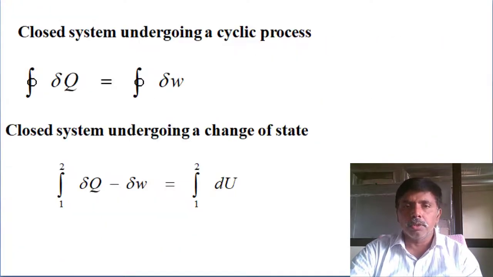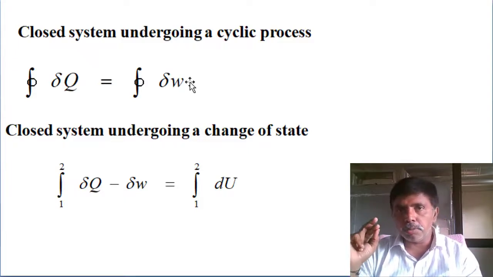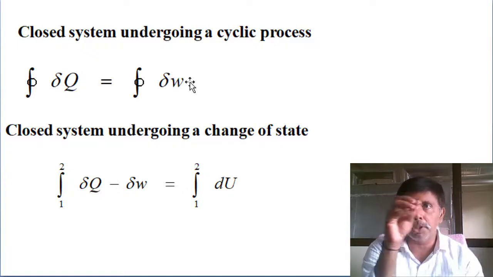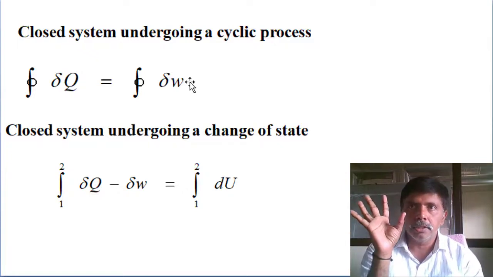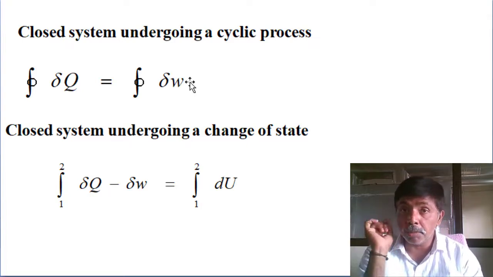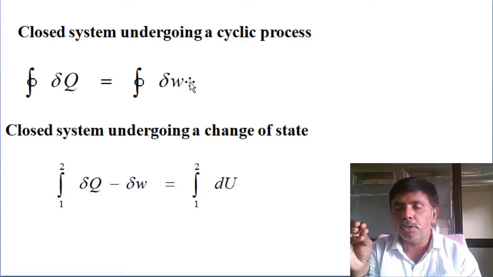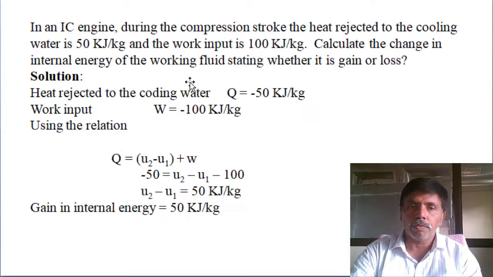I just wrote the equation. Then we solve some problems. In a closed system, two statements are there. Cyclic process: summation of all heat interactions equals summation of all work interactions. One point: there is no accumulation of internal energy in a cyclic process. And second, individual process: heat supply minus work done equals change in energy.